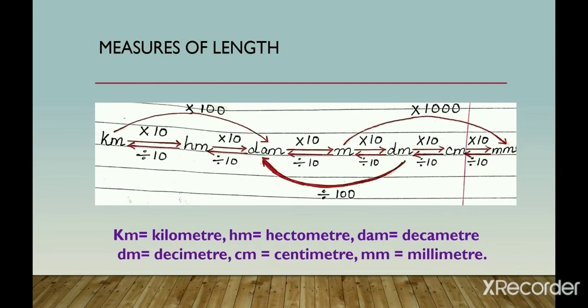For example, you can see if you are going from meter to millimeter, it means from higher unit to lower unit. Higher to lower means multiply and lower to higher means divide. So here you are moving from a higher unit to a lower unit. But how many steps are you skipping? Two, decimeter and centimeter. So it means you have to multiply 10 into 10 into 10, that is 1000. So if you want to convert a meter into millimeter, then you have to multiply it with 1000.